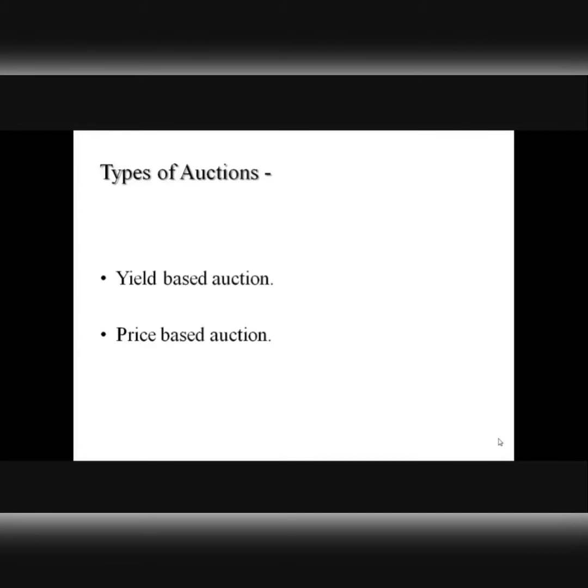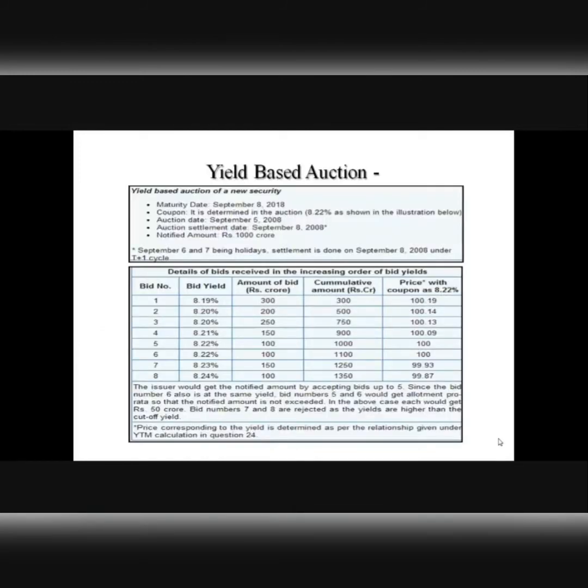There are two different approaches to such auctions: yield-based auction and price-based auction. Yield is the overall return that investors may be expecting to get on a treasury bill. In the Indian treasury bill market, investors are allowed to bid in two ways. One is, they can bid for a certain yield, or the other is that they can bid for a certain price. Now let's try to understand how these two different types of auctions are conducted.